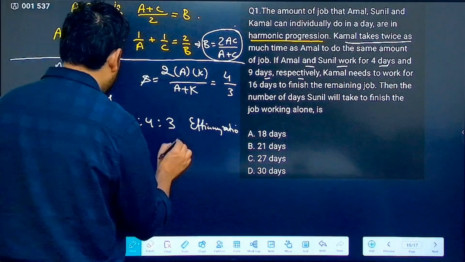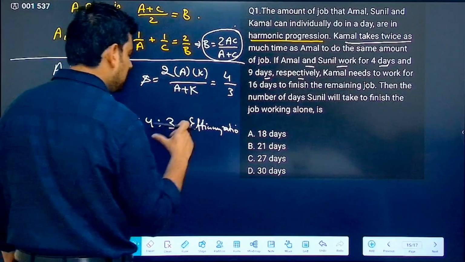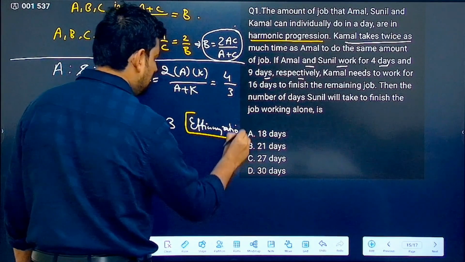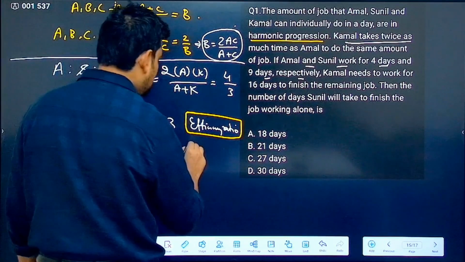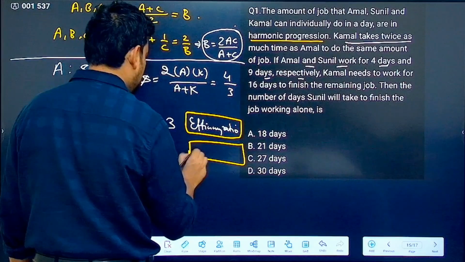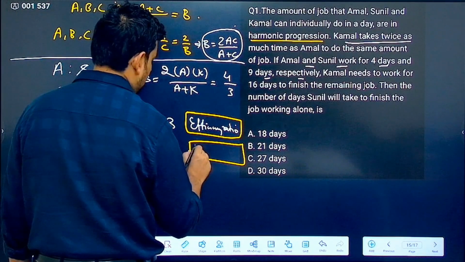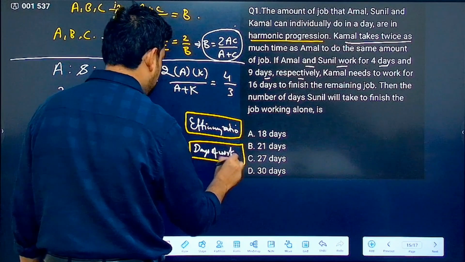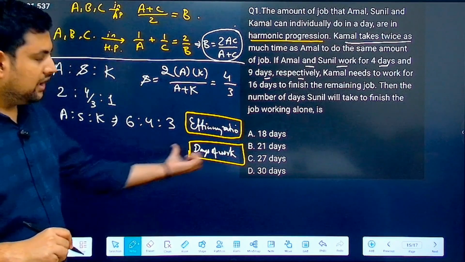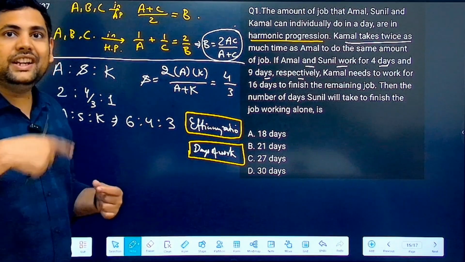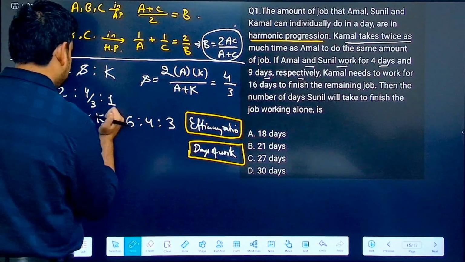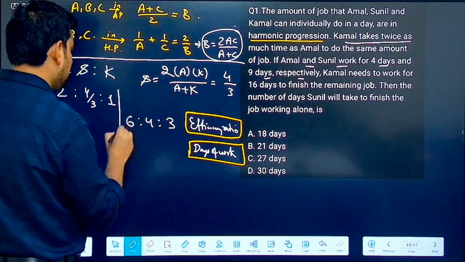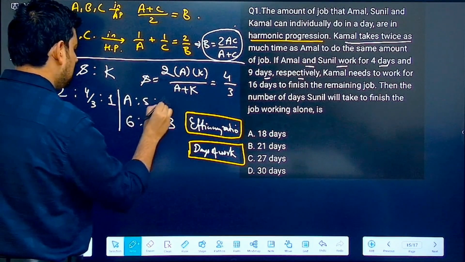So now, this is the first thing that we have written, the efficiency ratio. Another thing that we will write is days of work. So now we will write the ratio of days of work. How many days each of them worked? Now, I am writing this above. This is A ratio S ratio K.